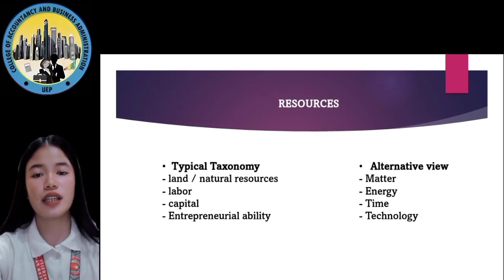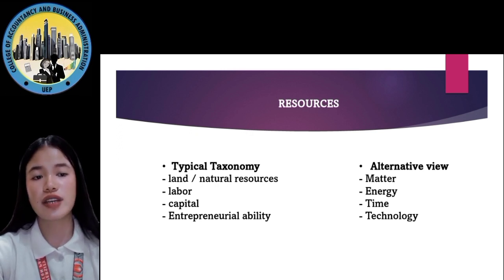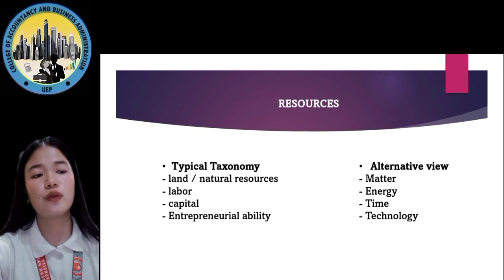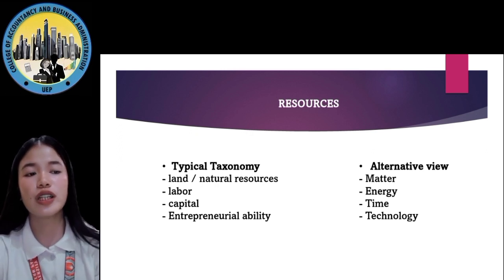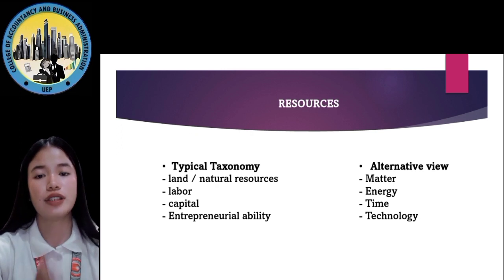Resources we have in economics: we have a typical taxonomy, which includes land and natural resources, labor, capital, and entrepreneurial ability. We also have an alternative view, which includes matter, energy, time, and technology.